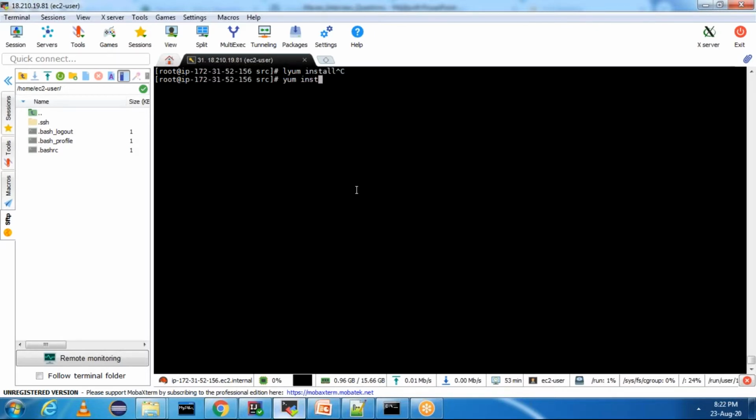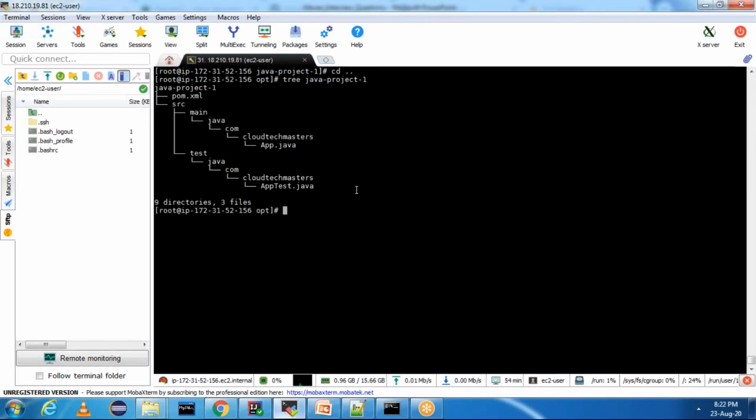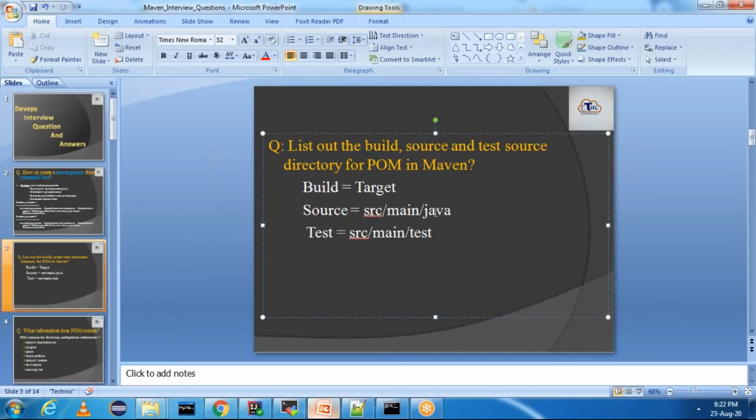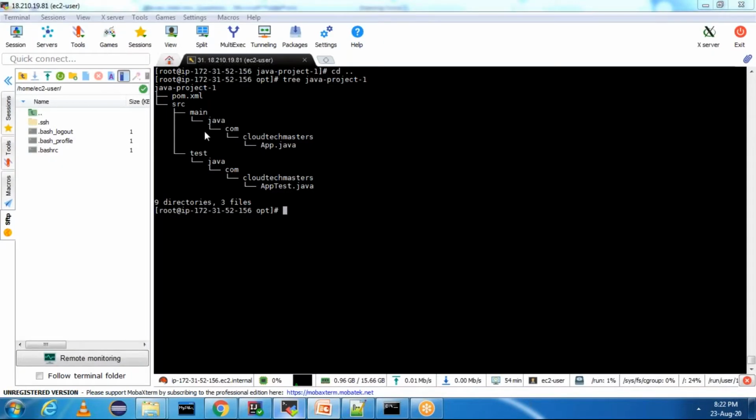You can see the tree structure of our project. If you observe the tree structure, just observe whatever I explained. Source is nothing but src/main/java. You can clearly see here in src/main/java your source code is written.